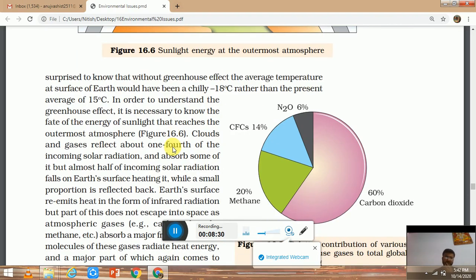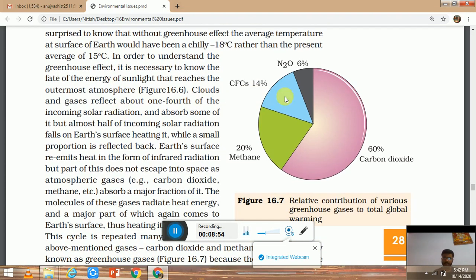The greenhouse effect is also present naturally, but at present it is increasing because of the human population. Without the greenhouse effect, the Earth's temperature would be -18. But the greenhouse effect is there. That's why the Earth's temperature is at present 15 degrees Celsius at the global level. Okay?